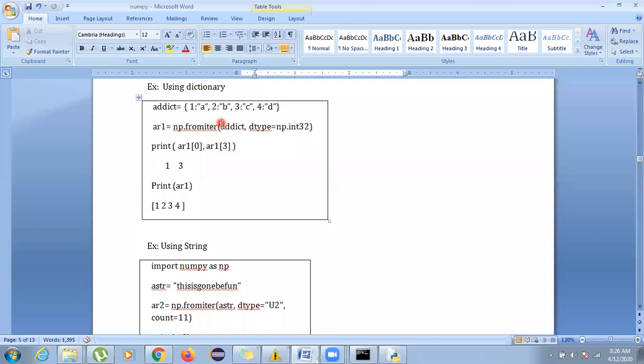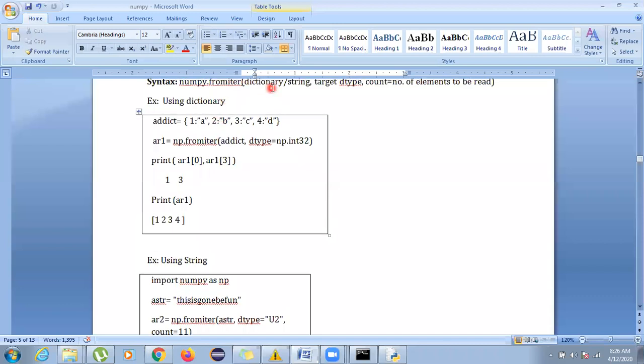What you are going to do, its syntax says you will be passing your array or dictionary, whatever you have. So we have the dictionary addict over here. Why are we already defining it over here? We can write it over here also, but then it will become so clumsy. The dictionary is written here, the data type is written here, in which we have to convert, then the fromiter keyword is also there. To make it very clear, we can first define the dictionary, give it a name, then use that name in this parameter, saying that this particular dictionary we want to convert. And also for fromiter, the data type must be written.